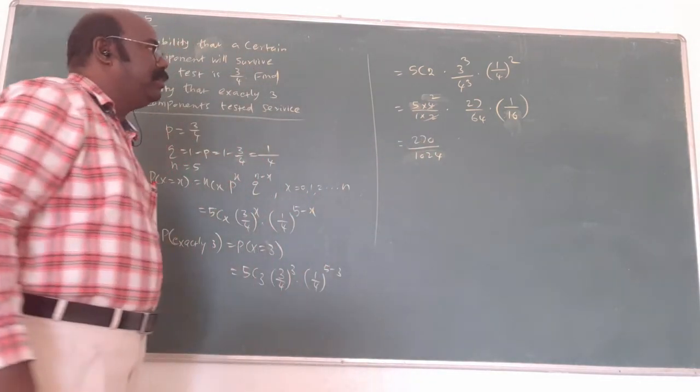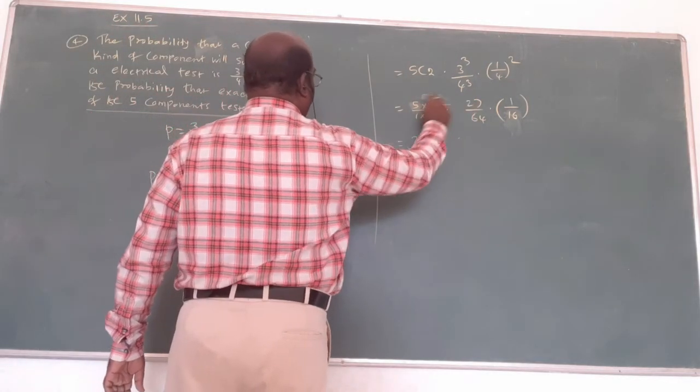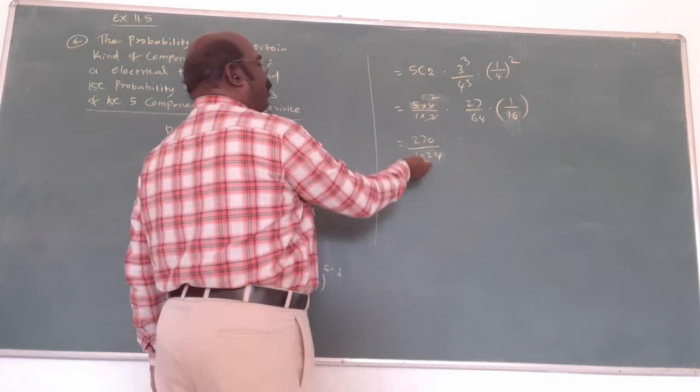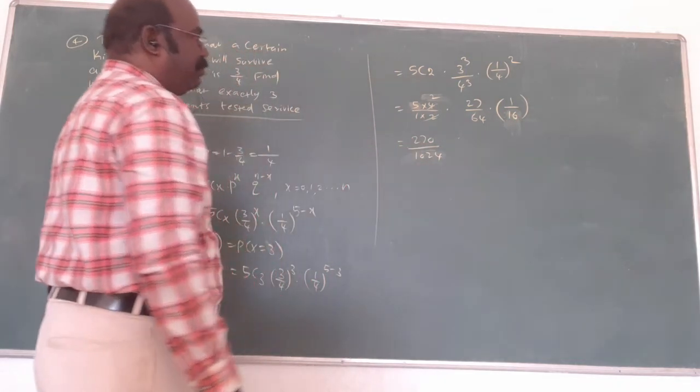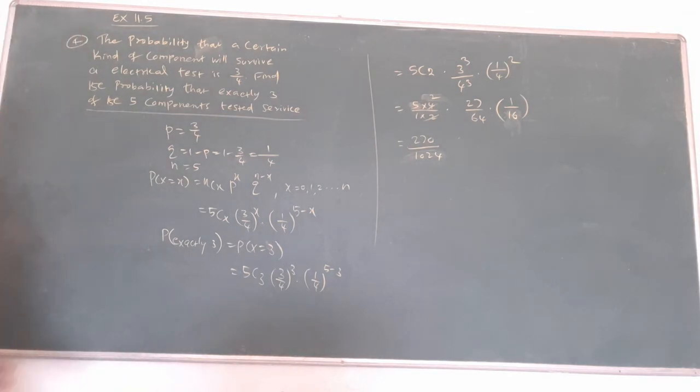Am I right? Here I want to cancel 2 times 10, 27, 270 divided by 64 and 16. Now once I divide by 2, that is the answer, no problem. Am I right? 270 by 1024 is the answer. It is possible to cancel by 2 again, one side divided by 2. But this is the answer.